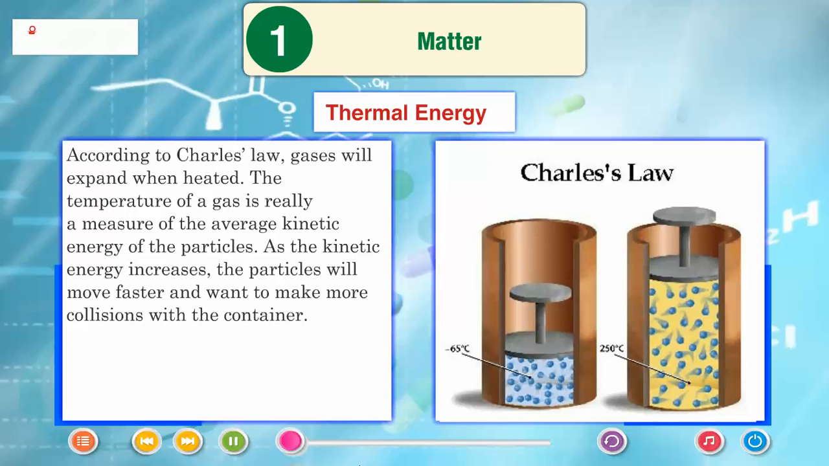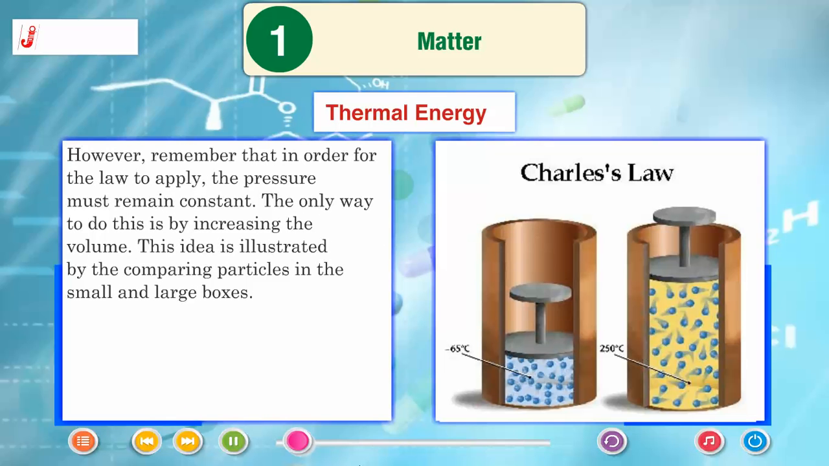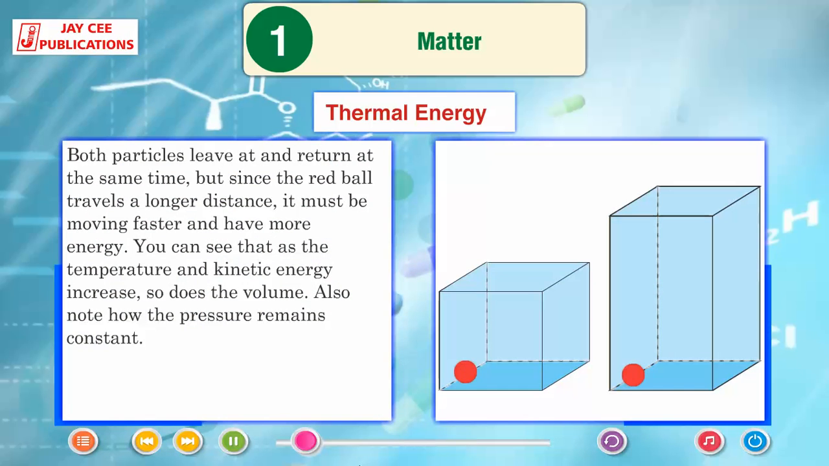The temperature of a gas is really a measure of the average kinetic energy of the particles. As the kinetic energy increases, the particles will move faster and make more collisions with the container. However, remember that in order for the law to apply, the pressure must remain constant. The only way to do this is by increasing the volume. This idea is illustrated by comparing particles in small and large boxes. Both particles leave at and return at the same time, but since the red ball travels a longer distance, it must be moving faster and have more energy.